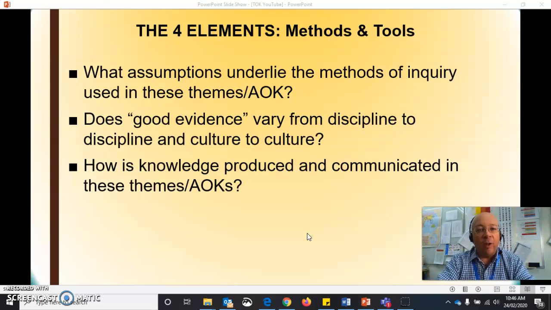So questions like, what assumptions underlie the methods of inquiry? Does good evidence vary from discipline to discipline? What counts as evidence when forming knowledge? That could be very different in different areas of knowledge. And how is knowledge produced and communicated?